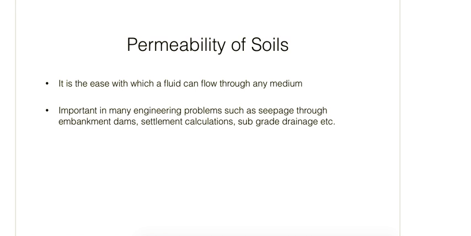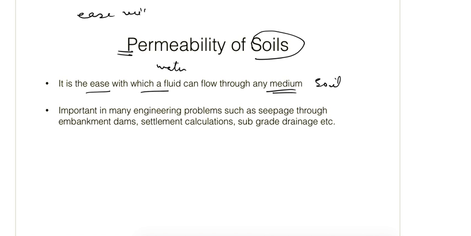Hello everyone. So our next topic is the permeability of soils. First of all, what is permeability? Permeability is the ease with which a fluid can flow through any medium. And if we are talking about soils, the fluid is mostly water and the medium is soil. So we can define permeability as the ease with which water can flow through soils.